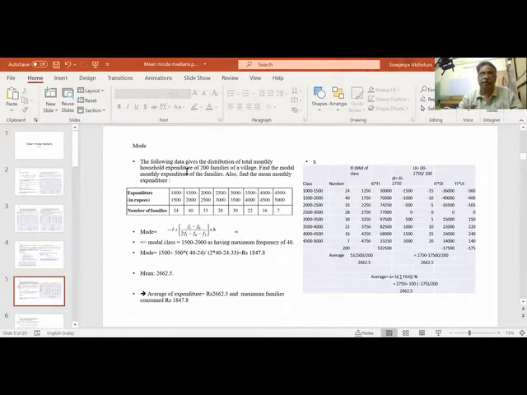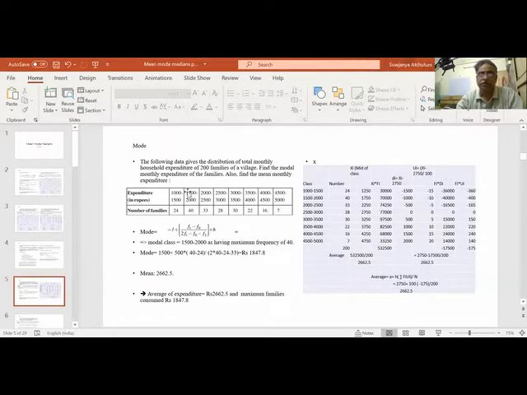Next, let us see another data for finding the model class. See, the problem is big, but what is given is 200 families of a village, monthly expenditure. Find the model monthly expenditure and also the mean. So let us find the mode. What is the maximum frequency here? If you see, 40 is the maximum. So this is the model class.